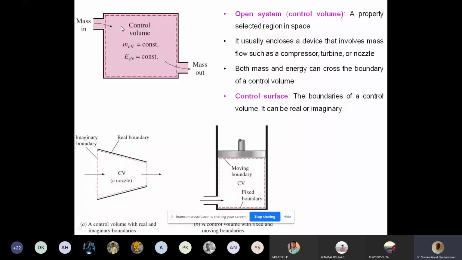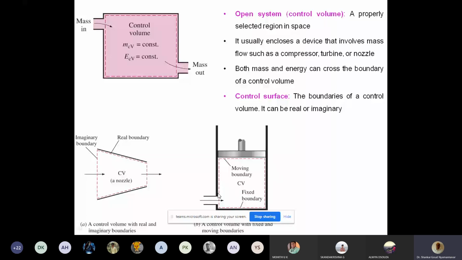Now this dotted line that I have shown, this is the boundary for me. So part of this boundary is real, part of it is imaginary. This portion is imaginary, this portion is imaginary, the rest of it is real, right? So the boundary can be real, imaginary, it can be fixed and movable. All possibilities are there. If you see here, let's say an IC engine, you have a movable boundary, fixed boundary, and imaginary boundary here.